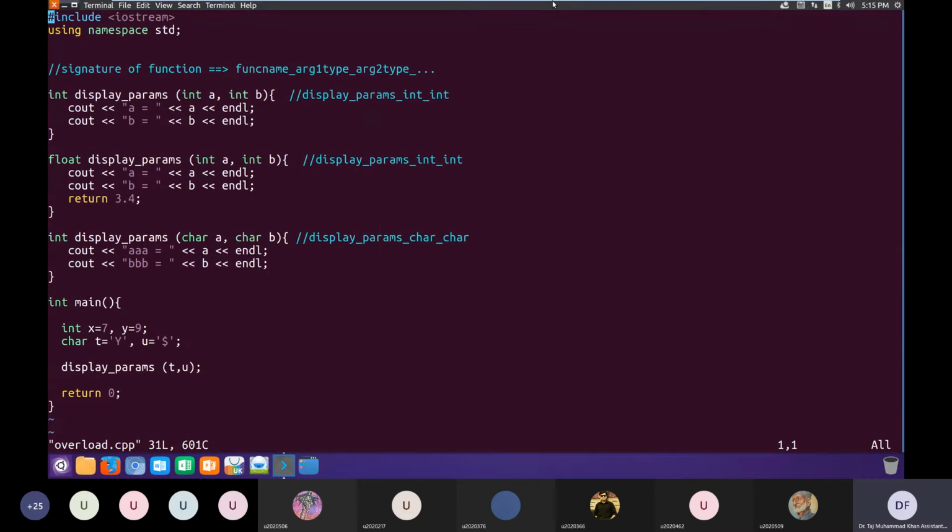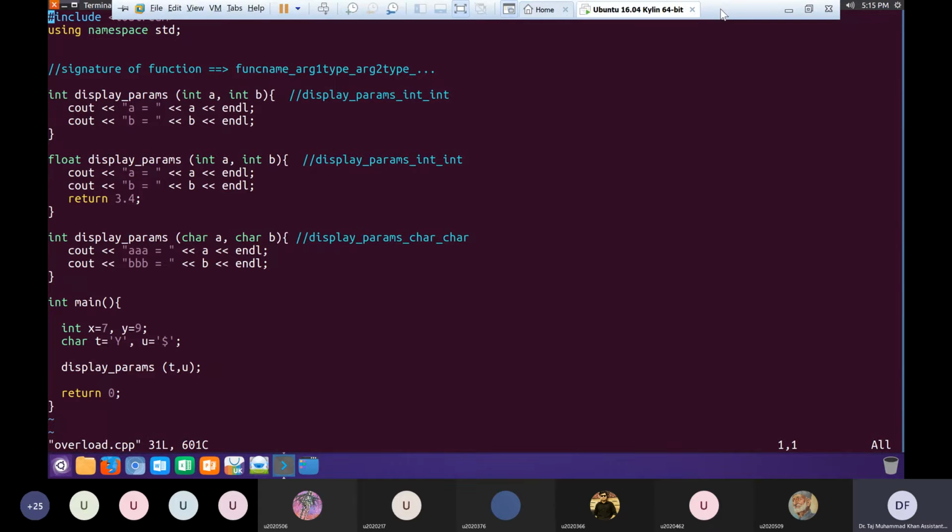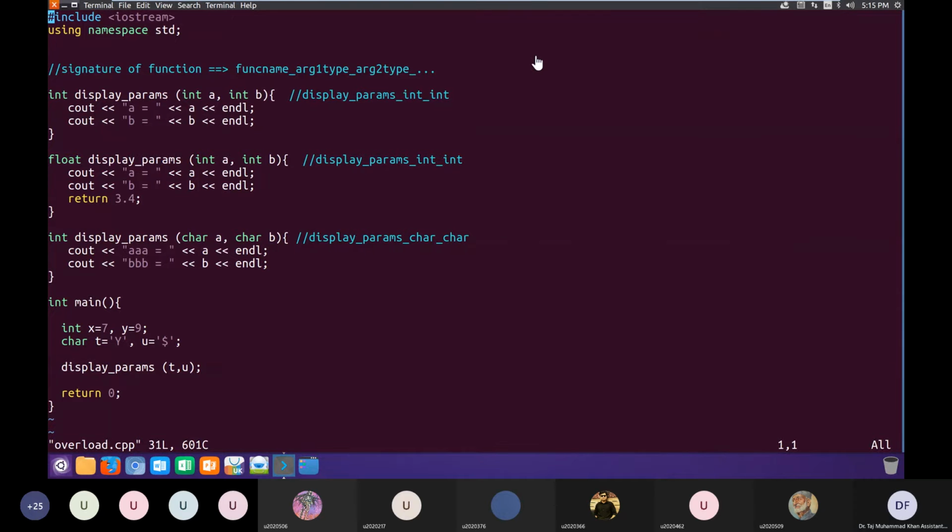Function overloading basically distinguishes between different implementations or definitions only based on names and number and types of arguments. Return type is not considered in function overloading. Does that answer your question?